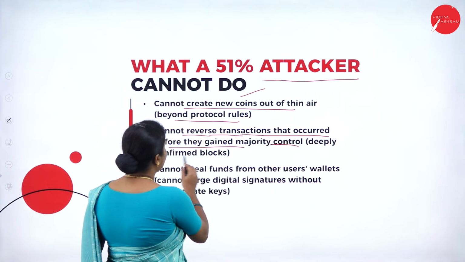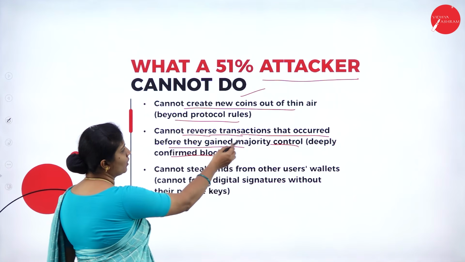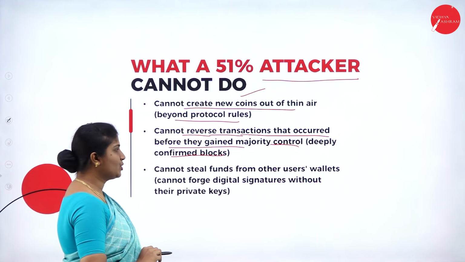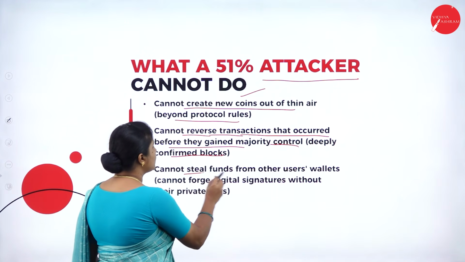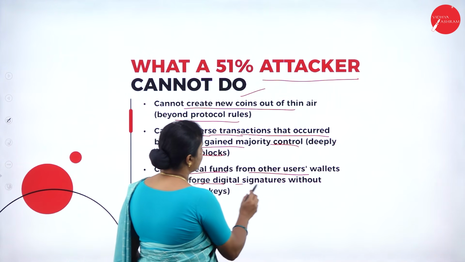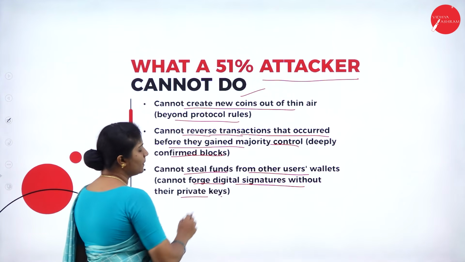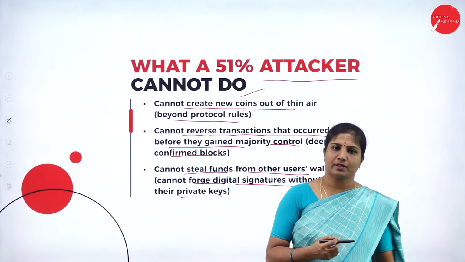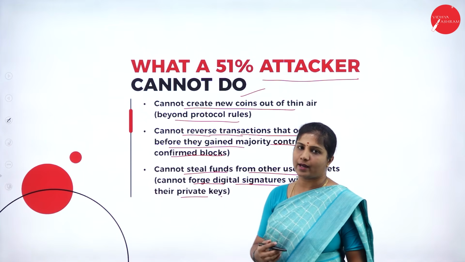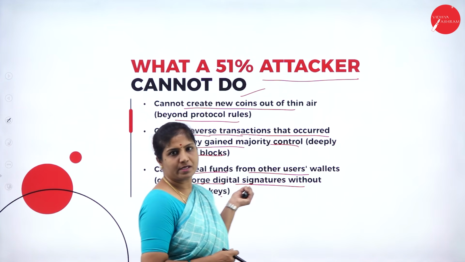Deeply confirmed blocks cannot be reversed, so they cannot reverse transactions that occurred before they gained majority control. They cannot steal funds from other users' wallets because they cannot forge the digital signature without the private key. So in a 51% attack, these are the things hackers cannot do.